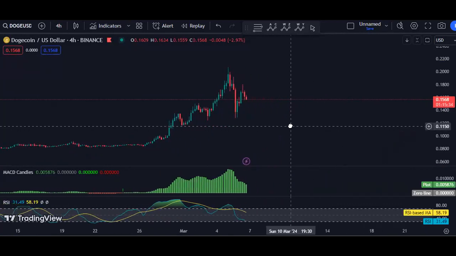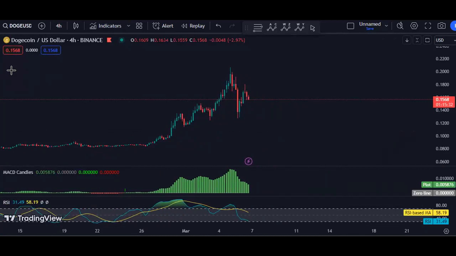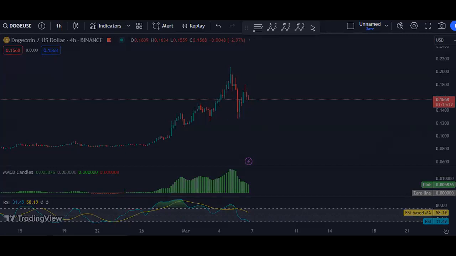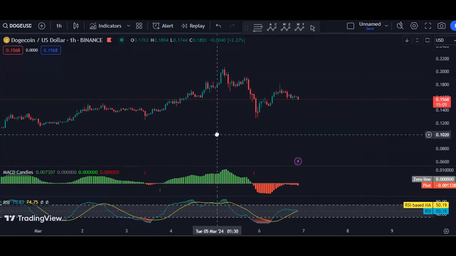If we move to the four-hour chart, the only thing is, if we put the indicator here relative to the previous one, it showed us a divergence. But there was no divergence based on MACD. That's why we could expect the next drop. And now, what's next? Whether we should look for a buy from here or wait for the price to tag the previous low. In this case, we move to a lower time frame. We move to the 1 hour chart.